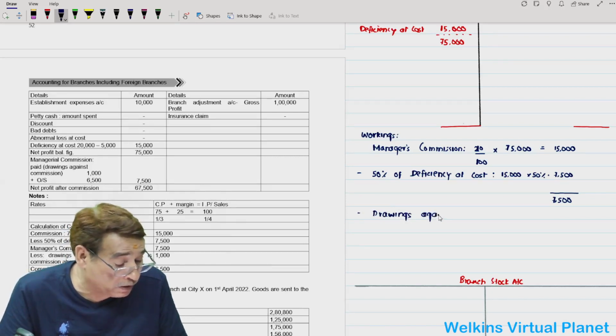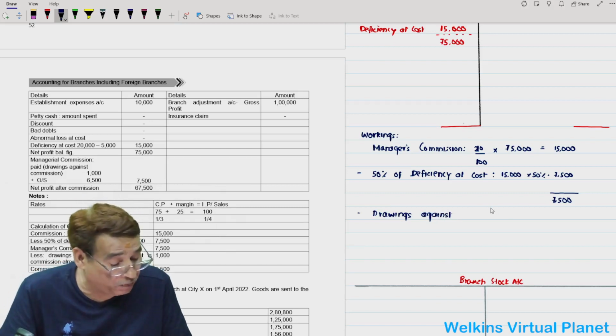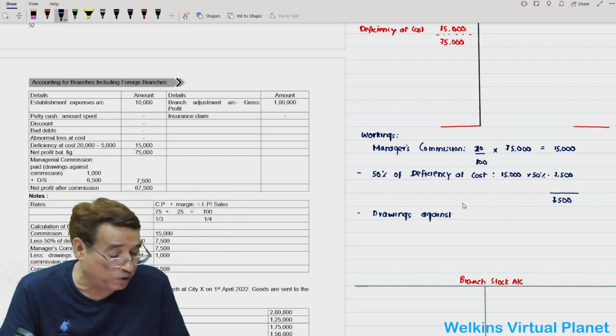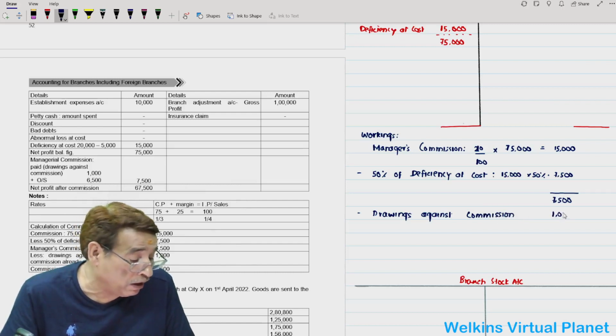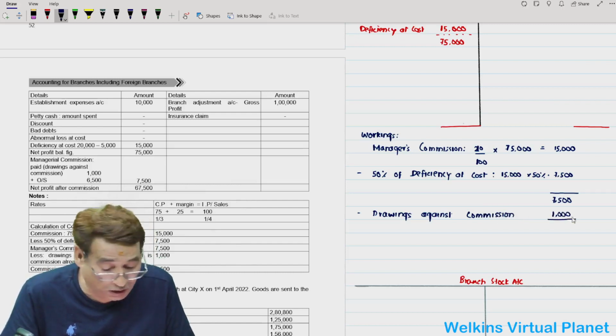So drawings against commission means he has already drawn some amount against the commission because he knew that he would receive some commission. So drawings against commission is 1,000. He has already withdrawn 1,000 rupees. That means we are supposed to give him 6,500.